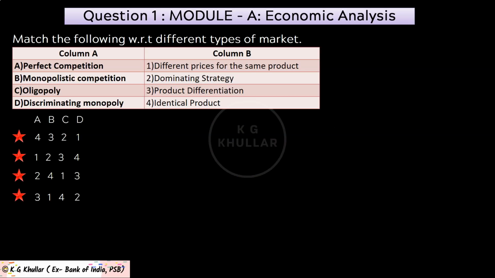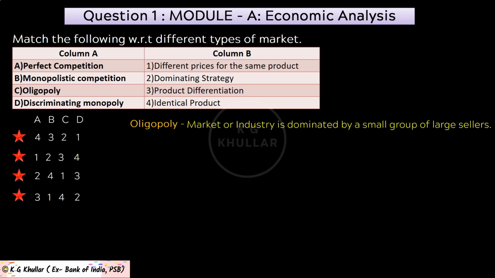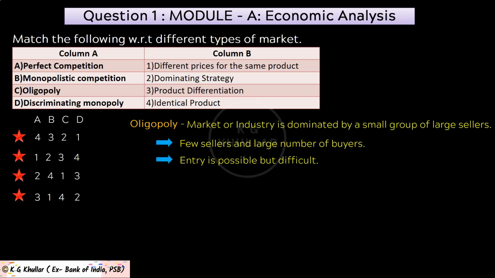The next type of market we have is oligopoly. Now an oligopoly is a market form where a market or industry is dominated by a small group of large sellers. And some of the features of this market are, first is few sellers and large number of buyers. And second is entry is possible but difficult.